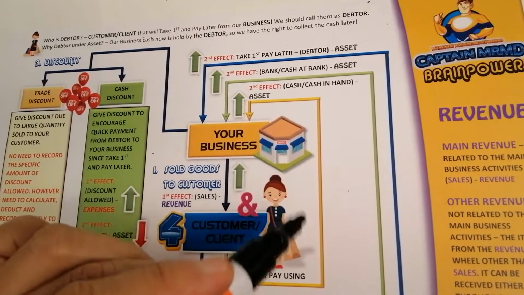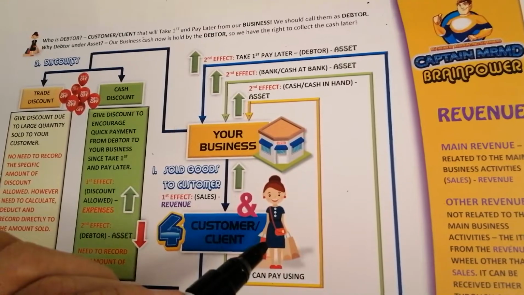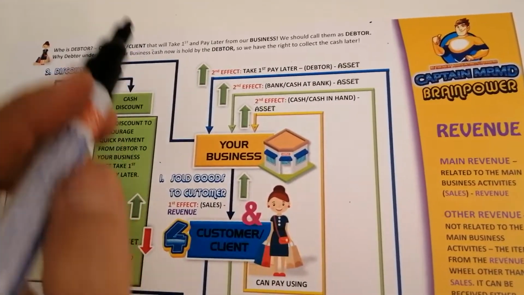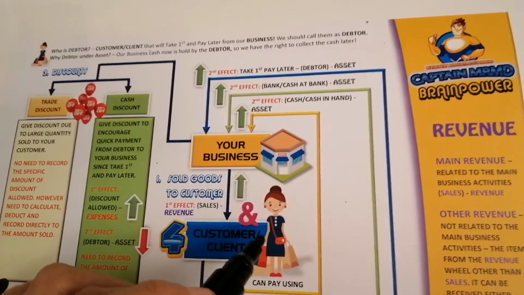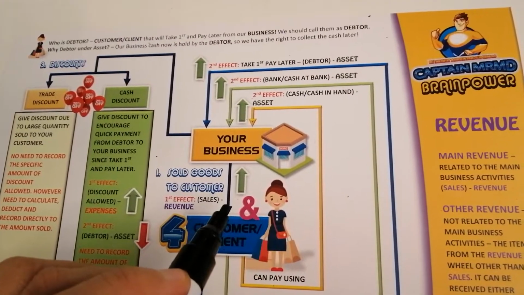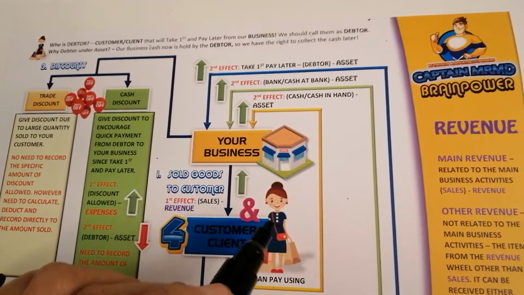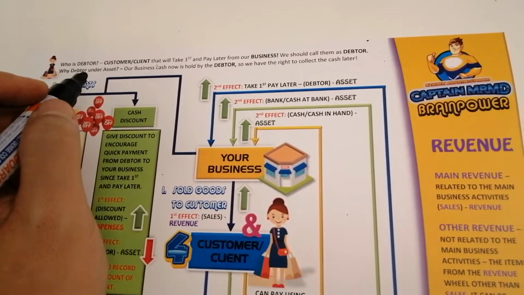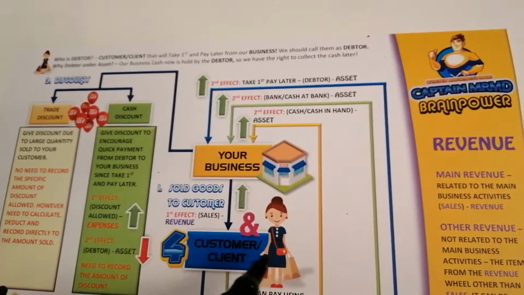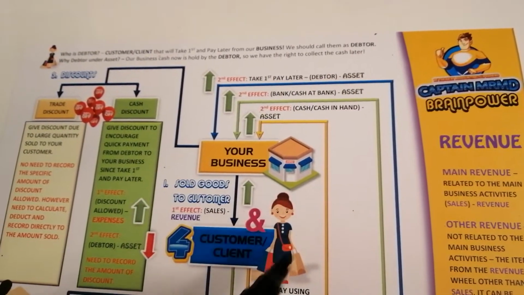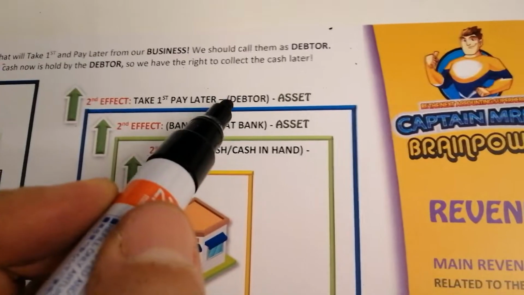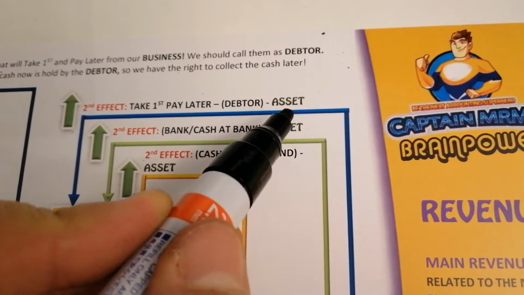So when they pay later, the cash tu ada dekat dia. So physically the customer is not kita punya asset lah. Bukanlah dia tu our slave, our hamba. But the cash which is supposedly dia kena bayar now but they are going to pay later, they hold the cash first. That cash tu adalah belong to us. So we have the right to collect the cash later from this customer. So kita tak panggil dia customer. Bila dia take first, pay later, we have specific name. We call them debtor and under asset.